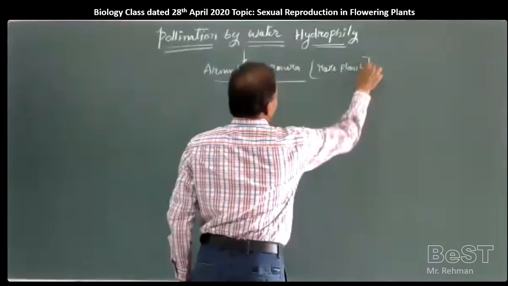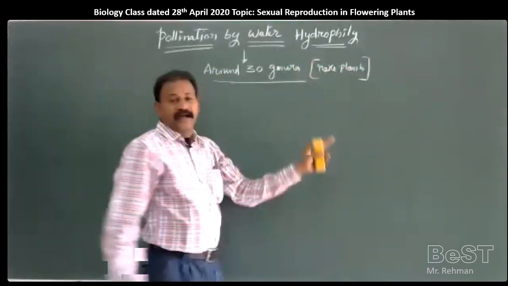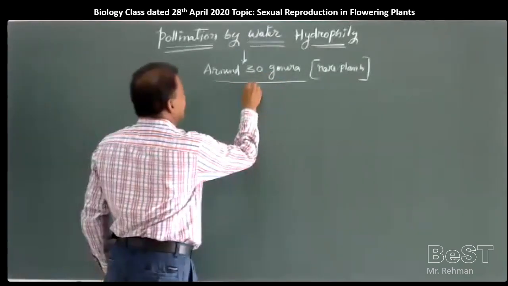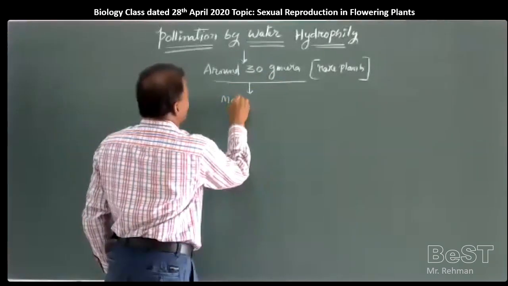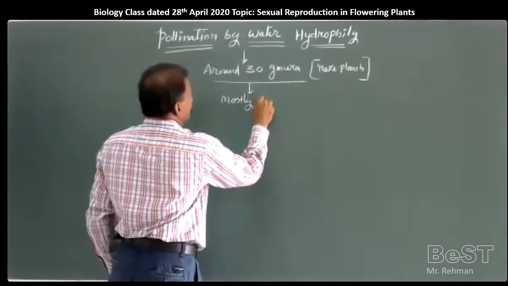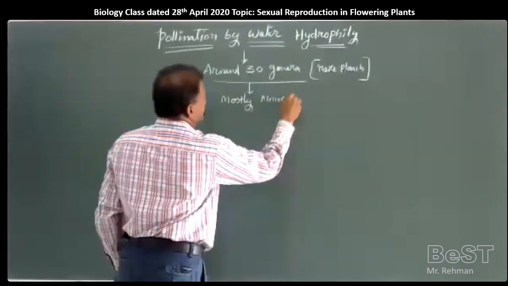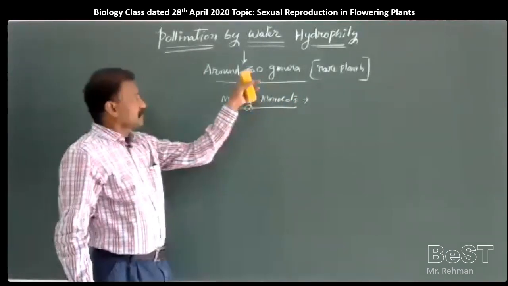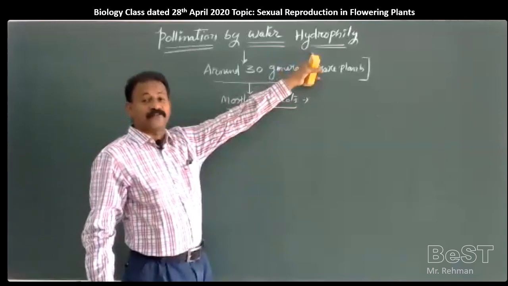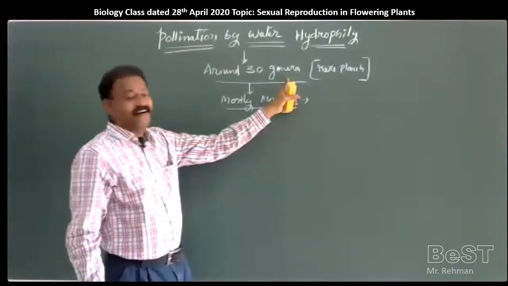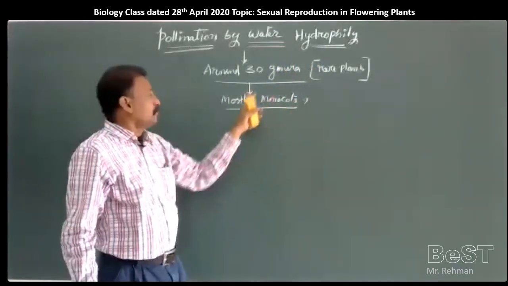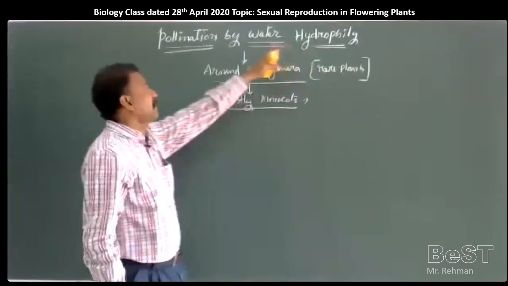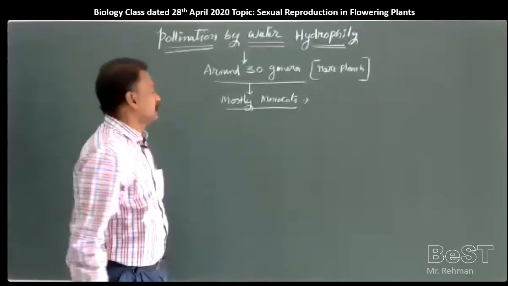So, only some rare plants are capable of showing hydrophily. In these 30 genera, mostly monocot plants are able to show hydrophily or pollination by water.